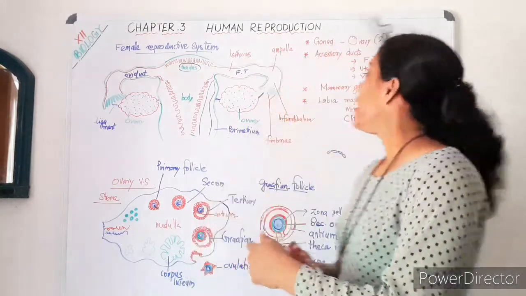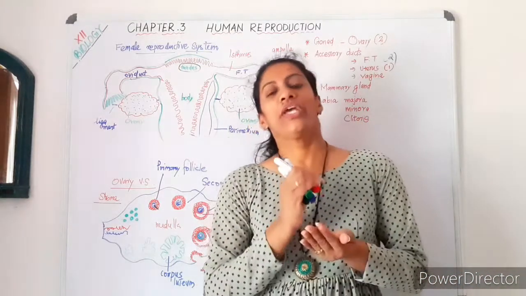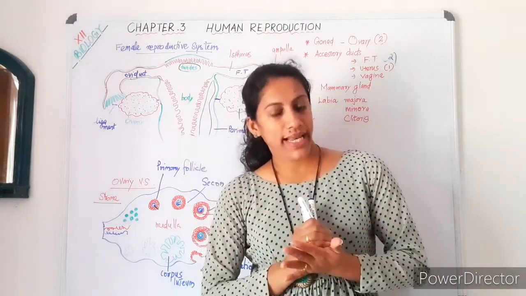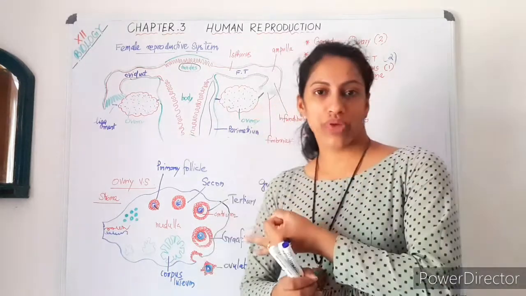Then about the external genitalia in the female. In the human female external genitalia, there are two separate openings for the urethra and for the vagina.